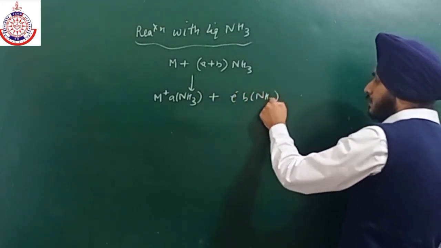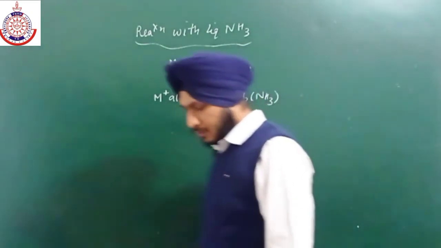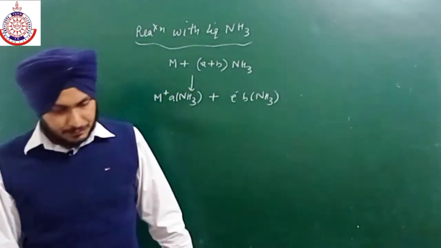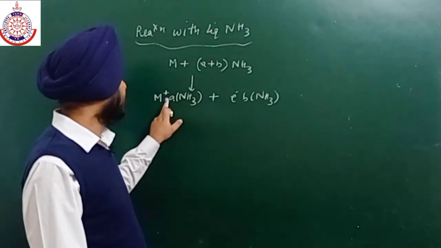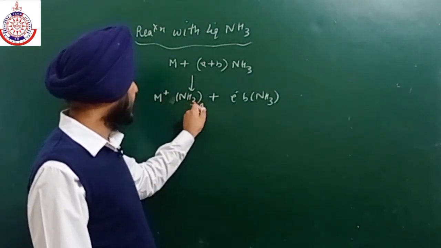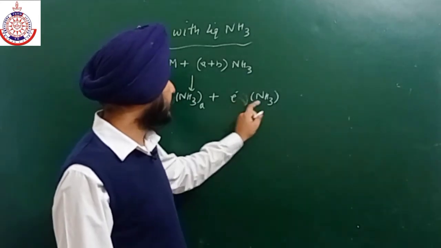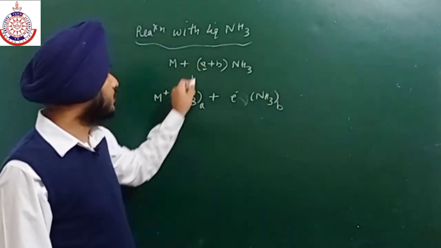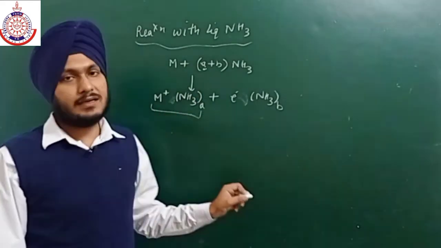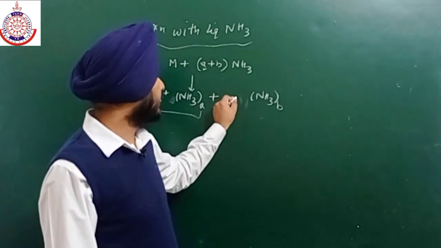So this will form M+(NH3)a and e−(NH3)b. Because some of the moles are involved in the formation of the cation and some in the ammoniated electrons.